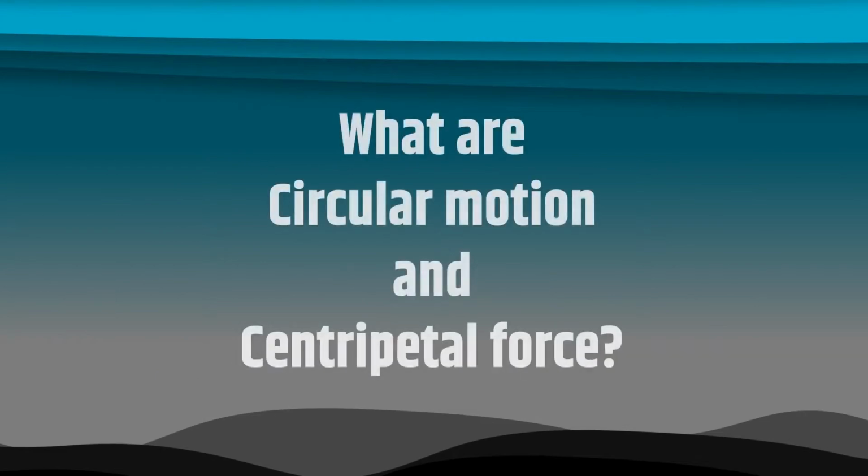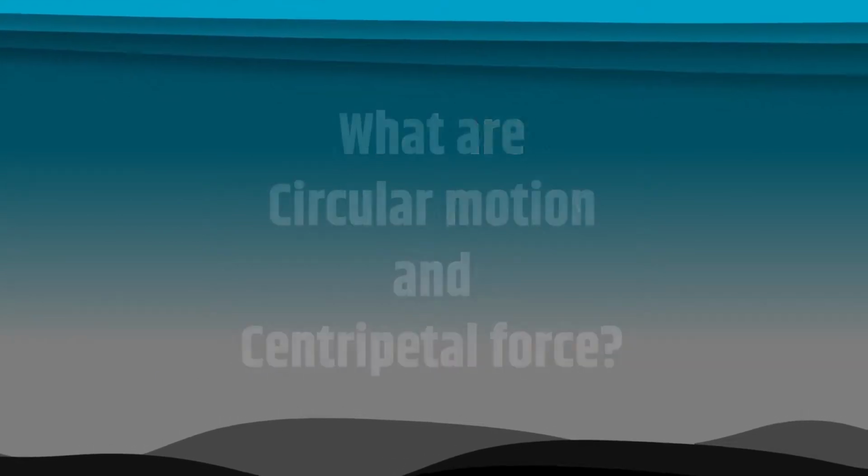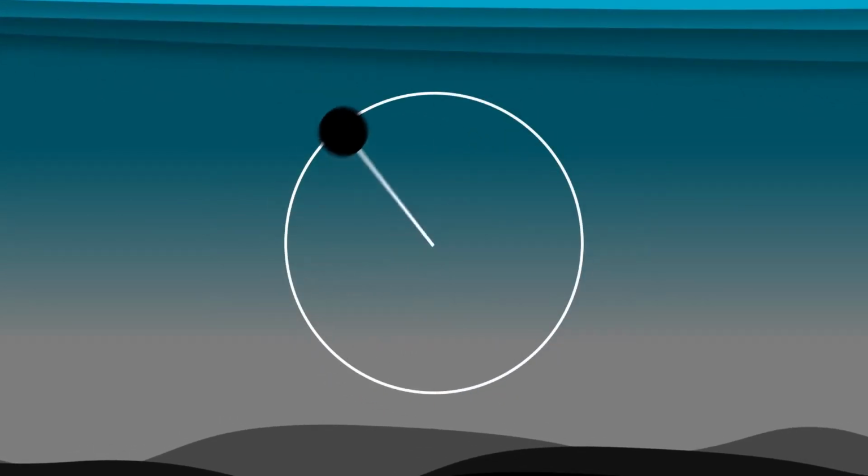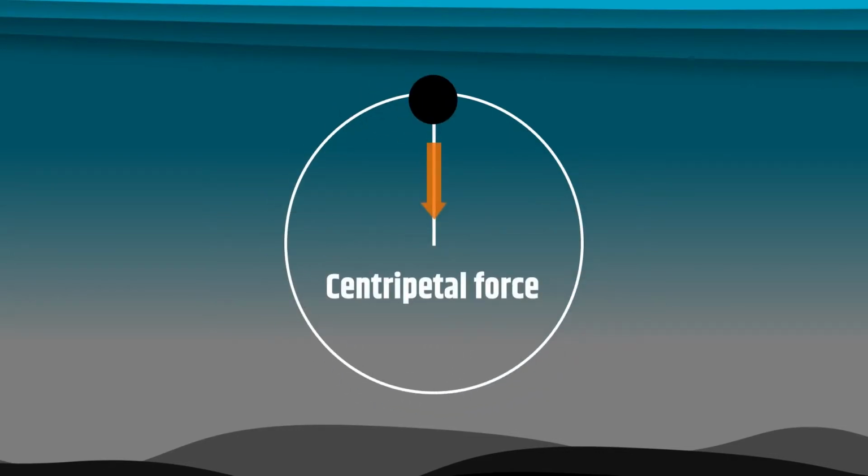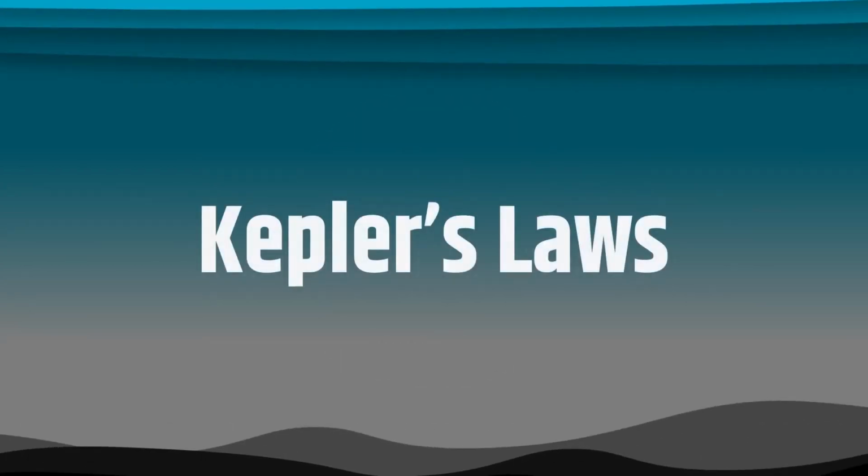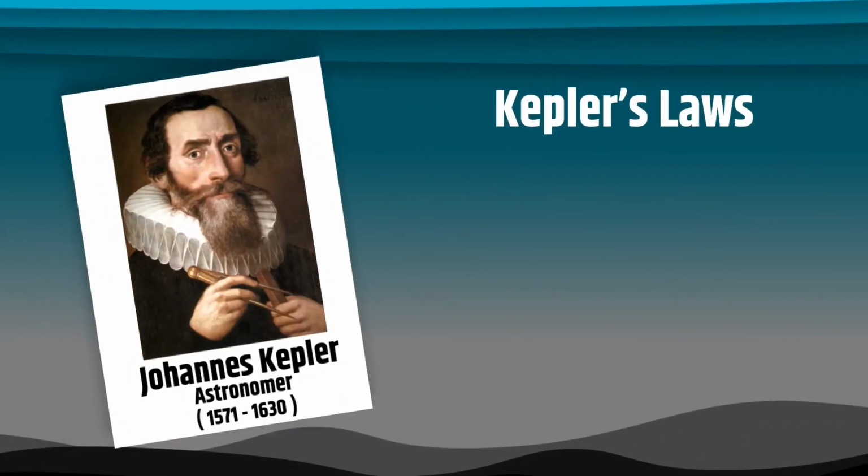What are circular motion and centripetal force? The component of force acting on an object in curvilinear motion is directed toward the axis of rotation or center of curvature. Centripetal means center-seeking, that is, the object tries to go towards the center of the circle because of this force. Kepler's laws. In astronomy, Kepler's laws of planetary motion are three scientific laws describing the motion of planets